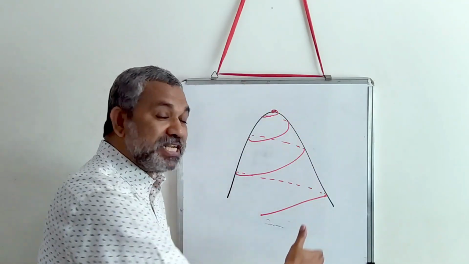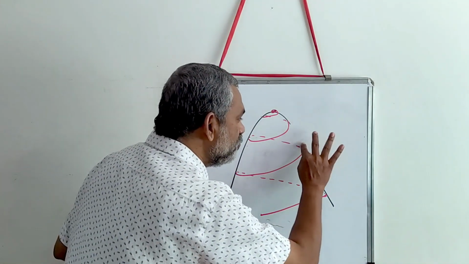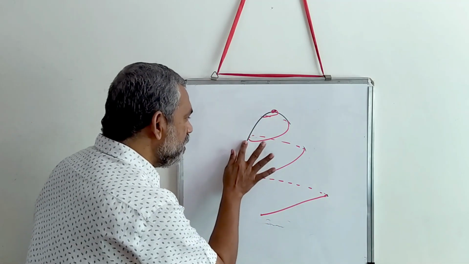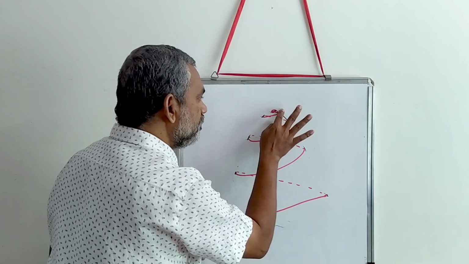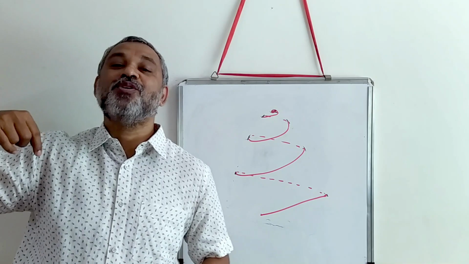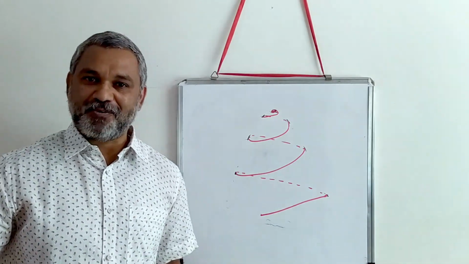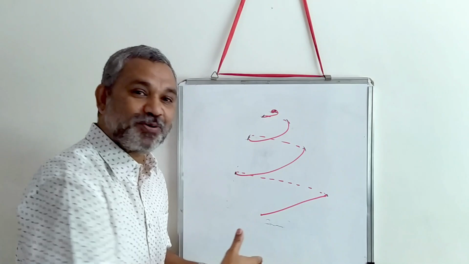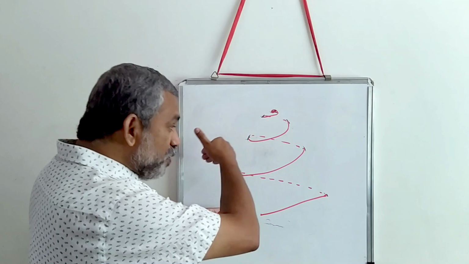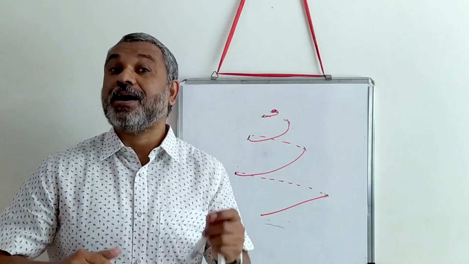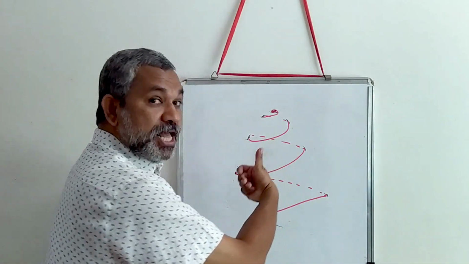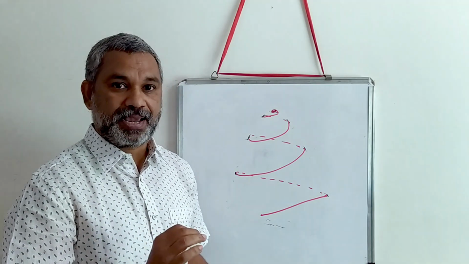Suppose we remove the mountain, and only the roads are left. This is how an alpha helical structure is formed. Now remember, it will not be narrow like this, it will have the same dimension, the same diameter. So this gives you an idea about how an alpha helix is formed. Now remember, this is moving in this direction. So therefore, this is a right-handed helix.